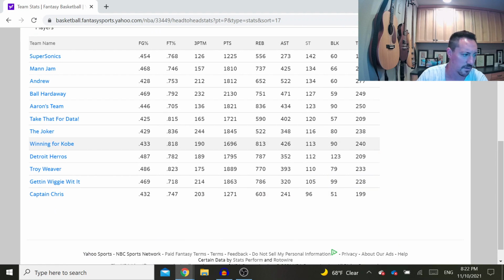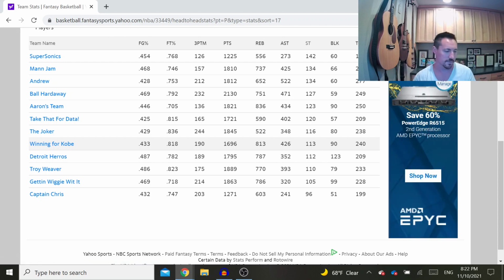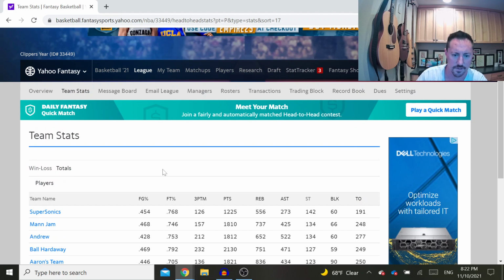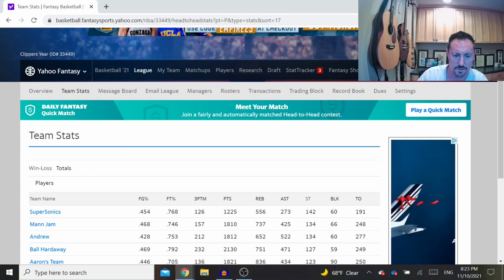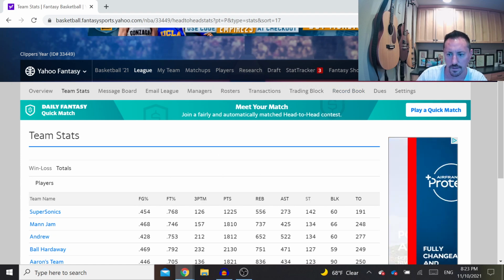Say I'm playing this guy, same guy, Detroit Heroes. I could add a player like Alex Caruso, who I had on my team for a while, who is pretty good about getting steals. He gets maybe 2 a game, and that could help me out quite a bit. So use this tool. It's really useful for analyzing your team's performance. You just click on the win-loss. It shows you your wins and losses in those categories, and then the total stats you can look at as well. Okay, so that's my tip for today, and I'll see everyone tomorrow.